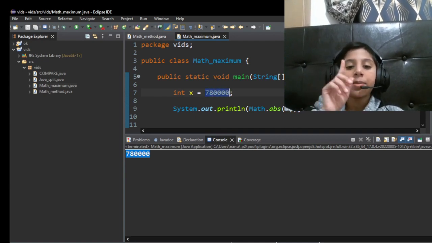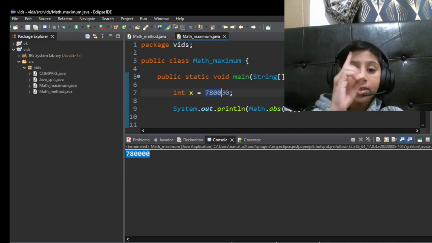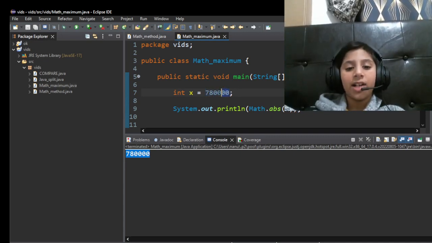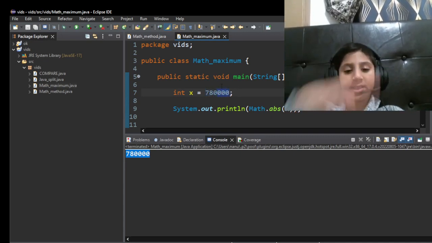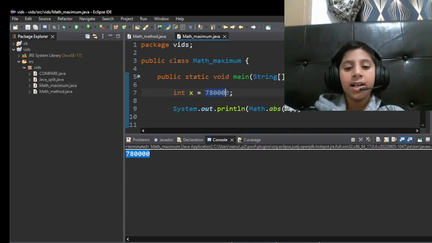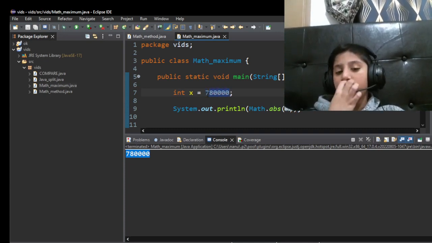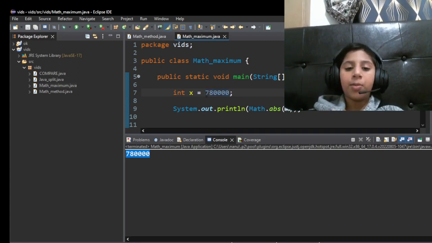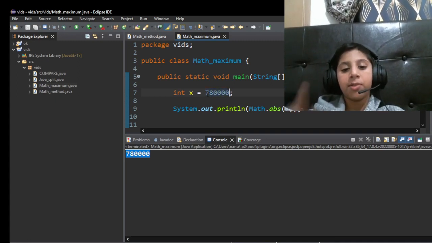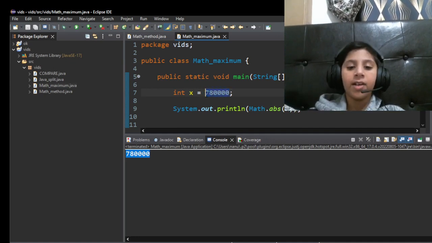It didn't convert it into -78 million. No, it didn't. Math.absolute only converts a negative value, like the minus sign I'm just showing to you guys. So it will only convert a negative value into a positive value, but it will never convert a positive value into a negative value.